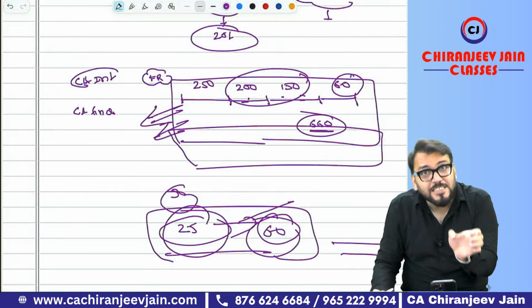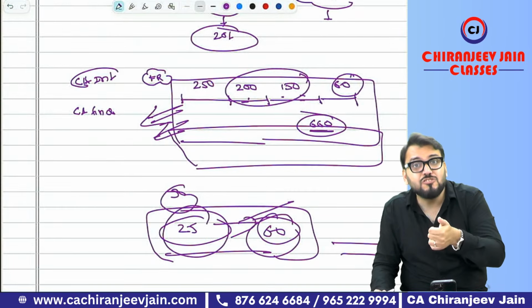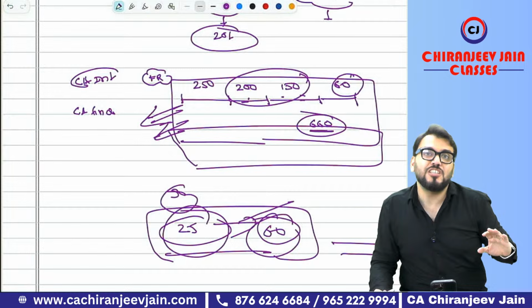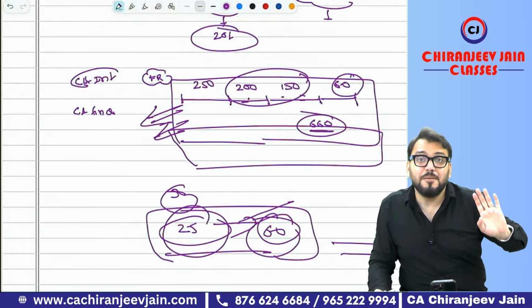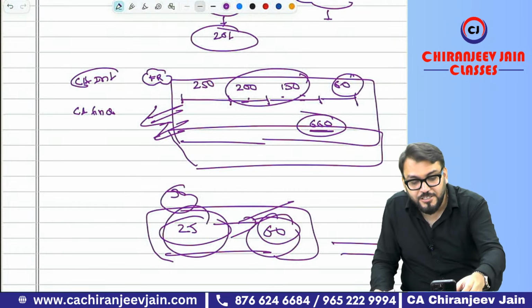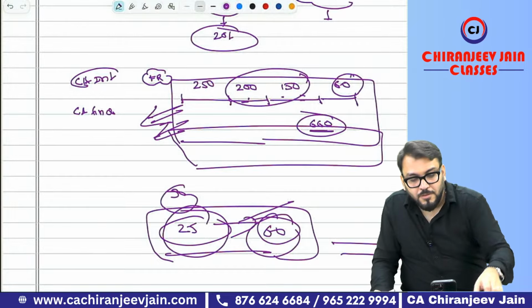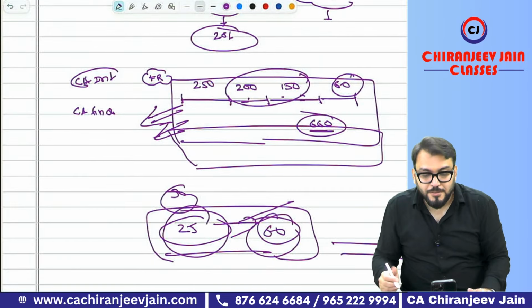The subject is the same, but more conceptual knowledge is required, and students lack it. They think that since they passed CA Inter only by working knowledge, they will pass CA Final. There we actually make the mistake. Understood?